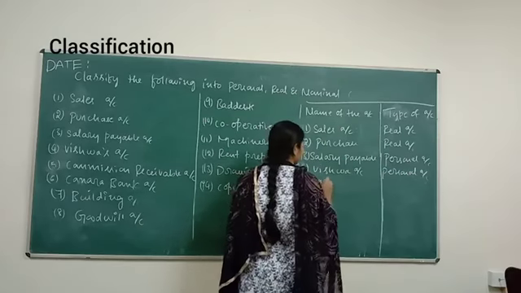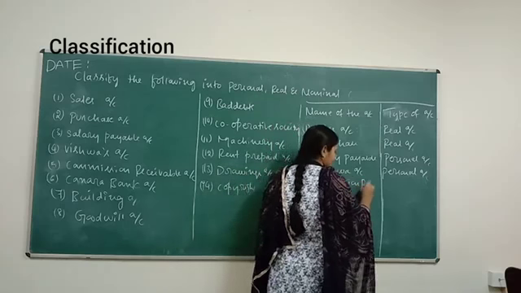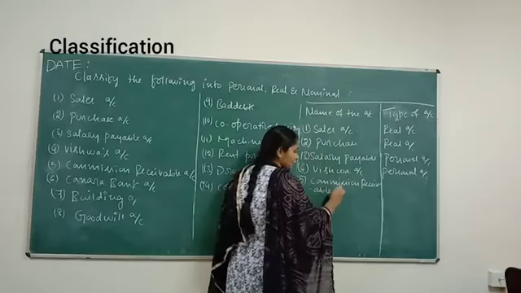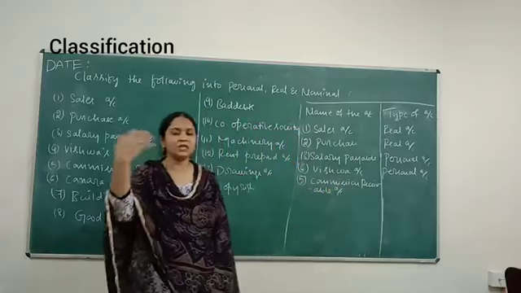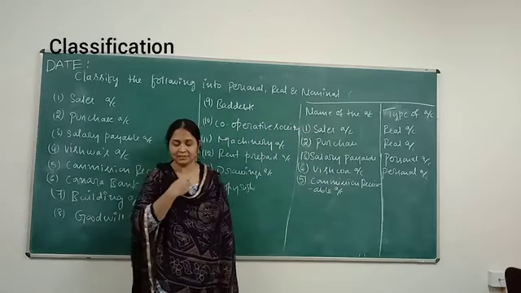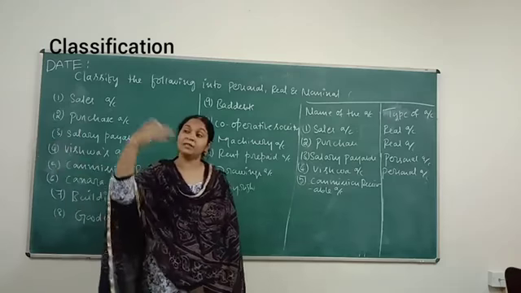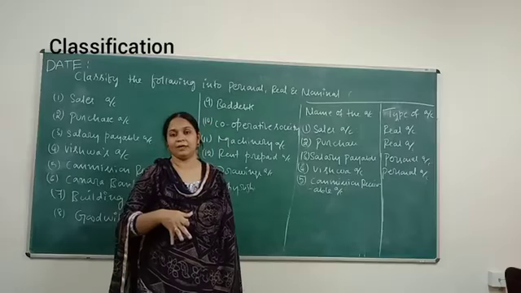Commission receivable. The business has earned commission. It has performed some work, and some other company has to pay commission to our company.